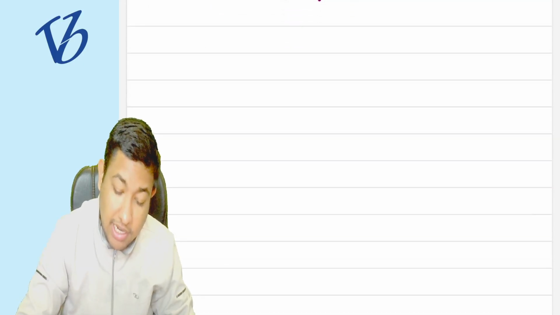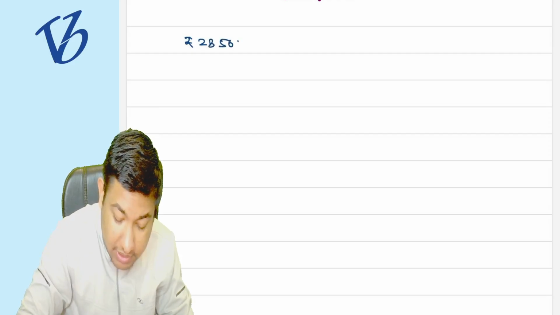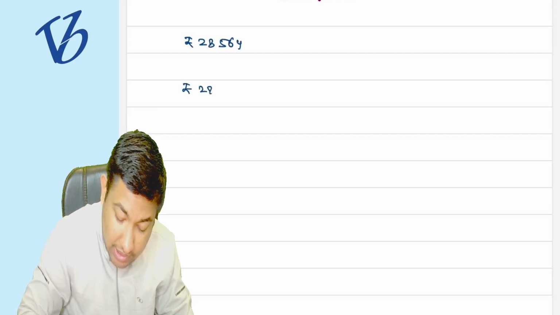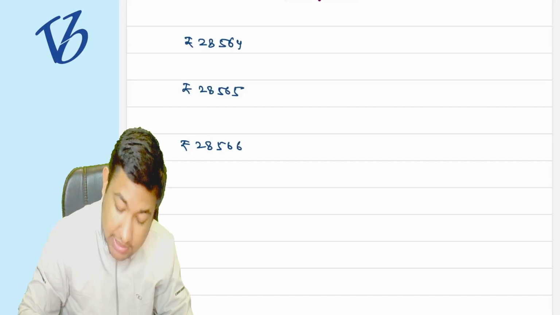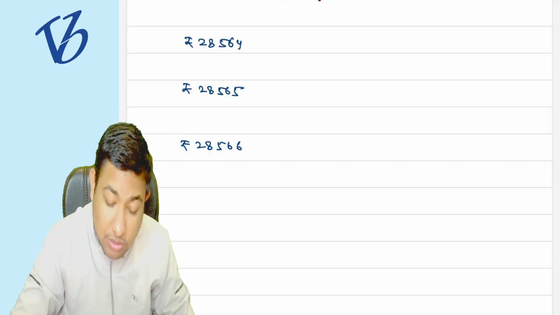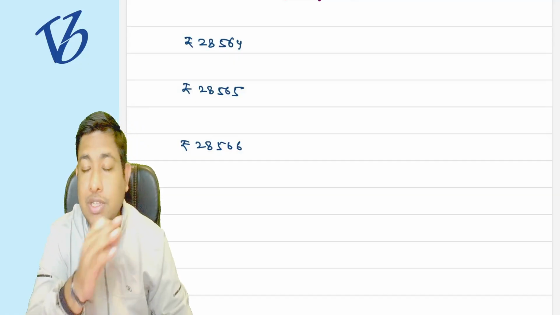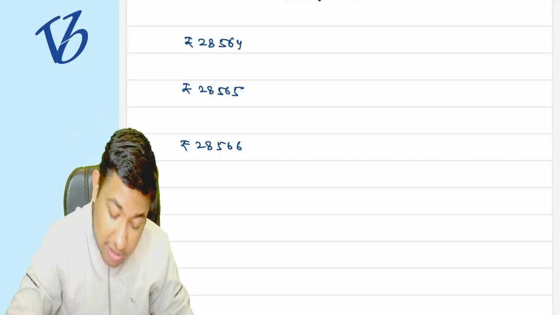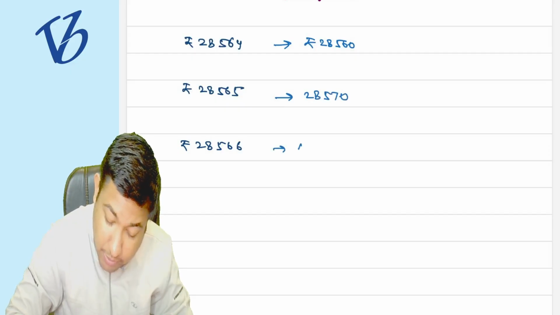What does it mean? Suppose you have an income of 28,564, or an income of 28,565, or an income of 28,566. If the last digit is 5 or greater than 5, then you have to round off to the upper side. If it is less than 5, then you round off to the lower side. So this will be 28,560. This will be 28,570. This will be 28,570.